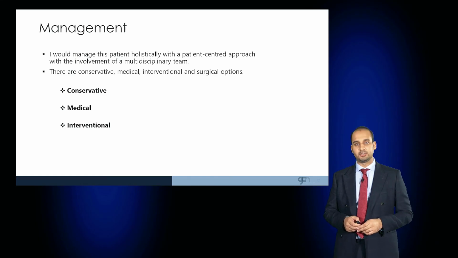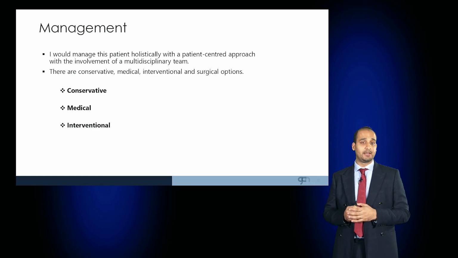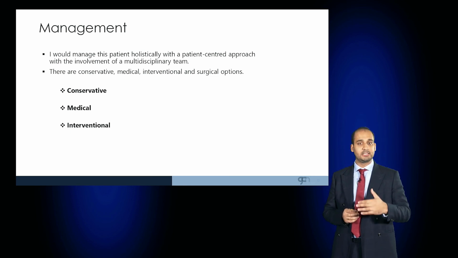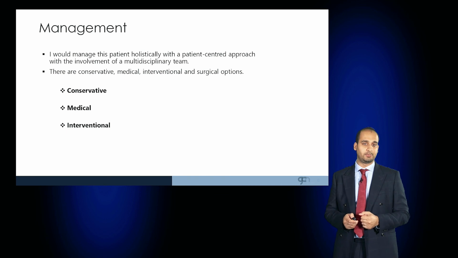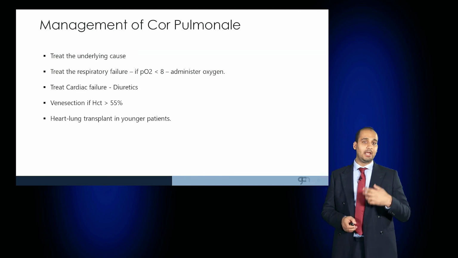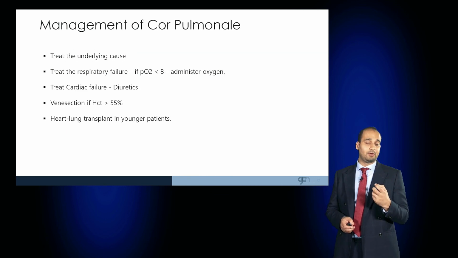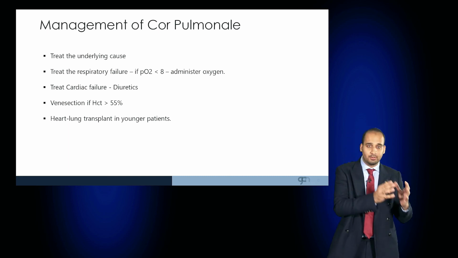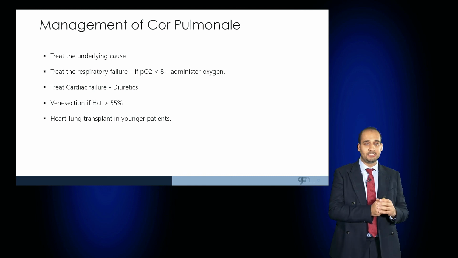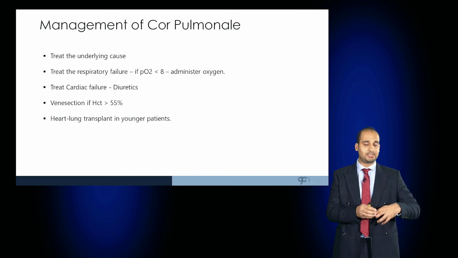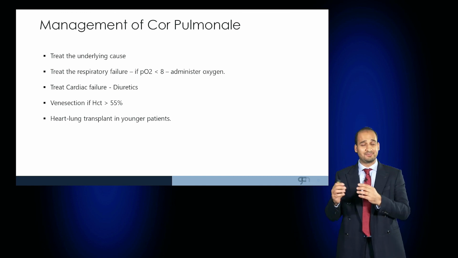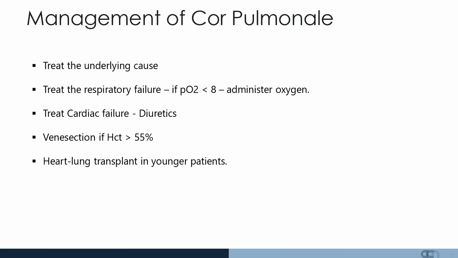To manage these patients, a holistic patient-centered approach should be employed with the involvement of a multidisciplinary team. Conservative medical, interventional and surgical options should be used. The underlying cause has to be addressed. So whether that's COPD requiring smoking cessation and pulmonary rehabilitation, whether that's cystic fibrosis requiring regular treatment of complications, whether that's fibrosis requiring opiates and potentially steroids, the underlying cause needs to be addressed.